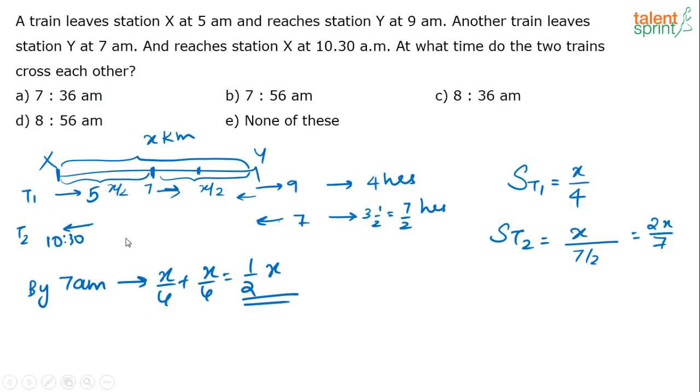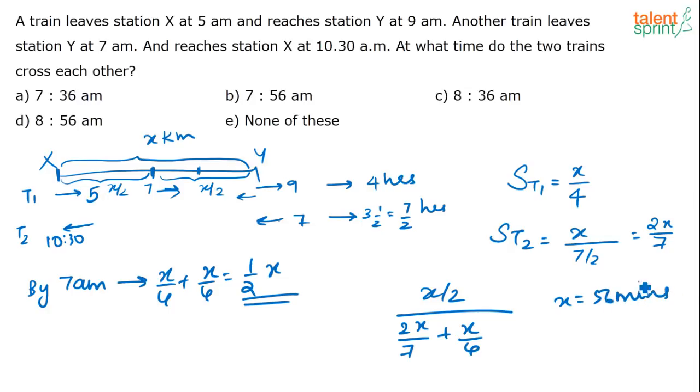What is the time that they take to meet from here? The distance is x/2, and the speed is the sum of the speeds, because both of them are going in opposite directions, that is 2x/7 plus x/4. Now if you solve this, you get the time as approximately 56 minutes. So when do they meet? They meet 56 minutes after 7 a.m., at 7:56. So the answer for this question is option B.